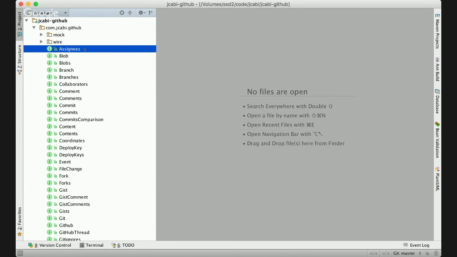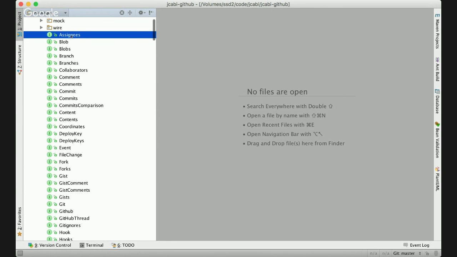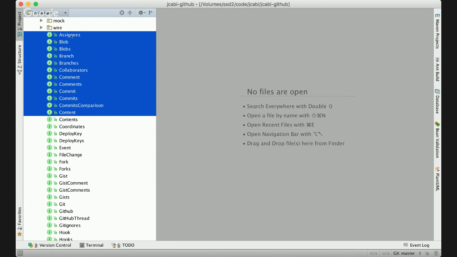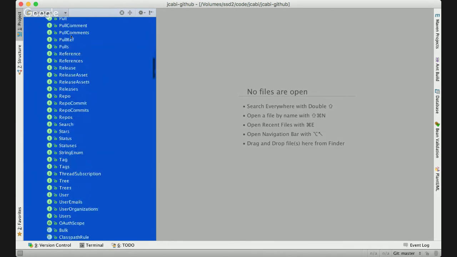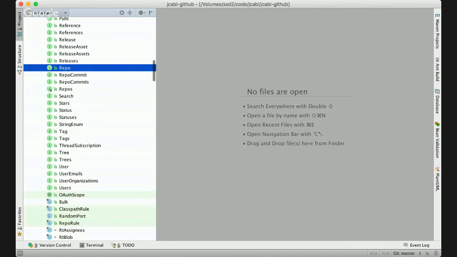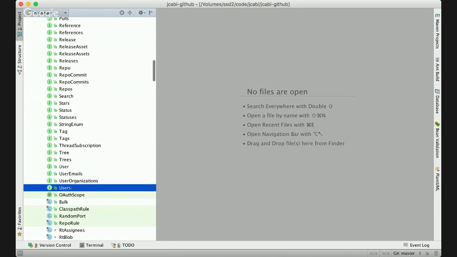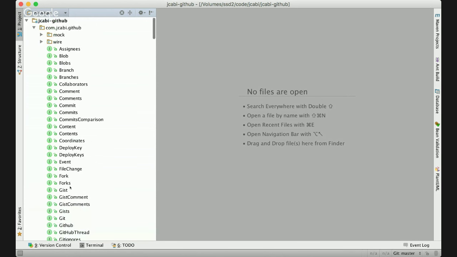GitHub provides a RESTful API through an HTTP interface, and we created a library which allows you to interact with this API in an object-oriented way. This library has about 100 interfaces. Look, this is the list of interfaces in the library. Everything which starts with the I letter here is an interface.